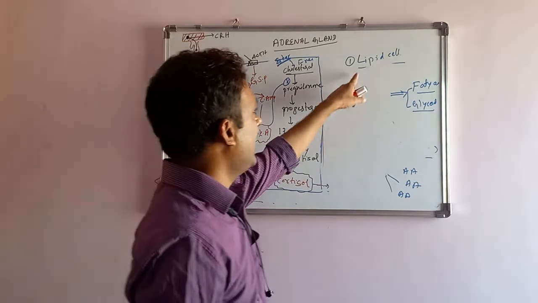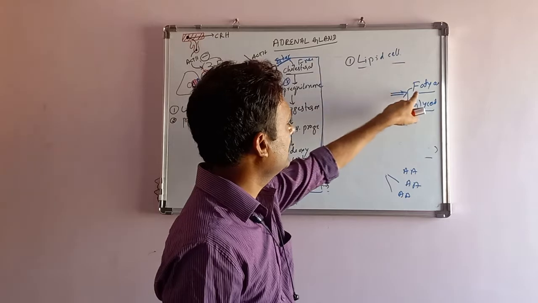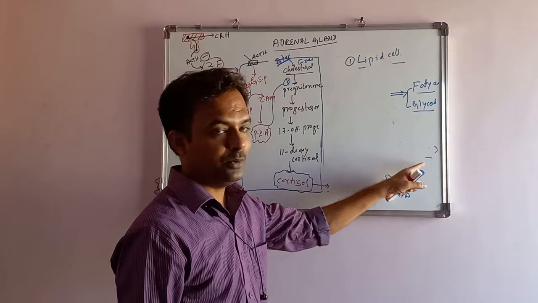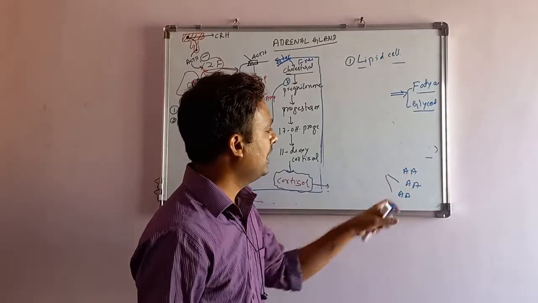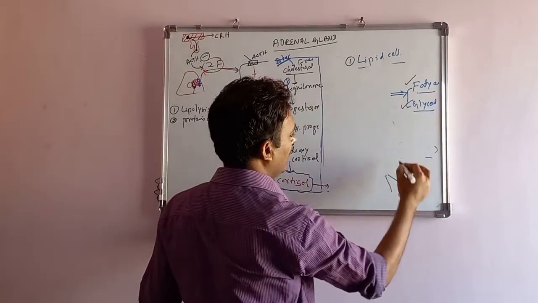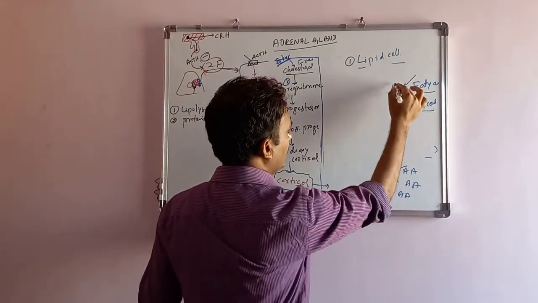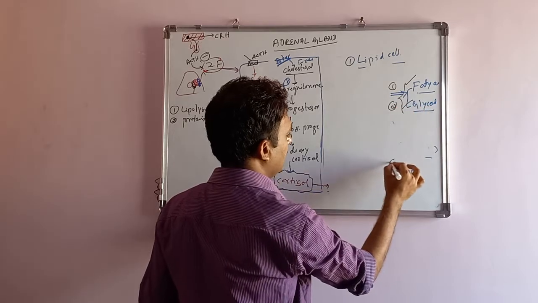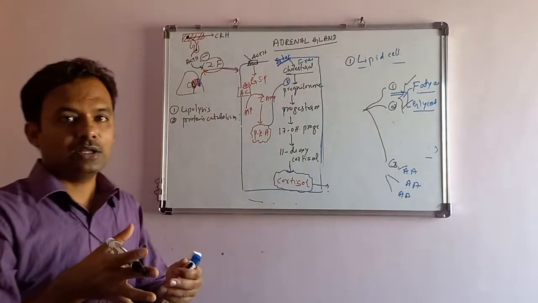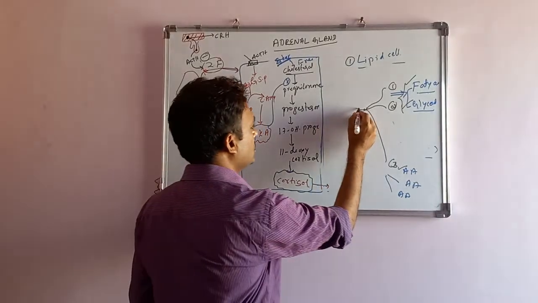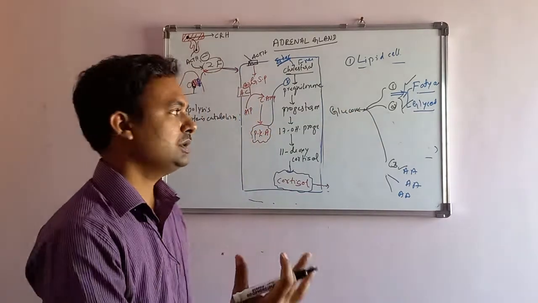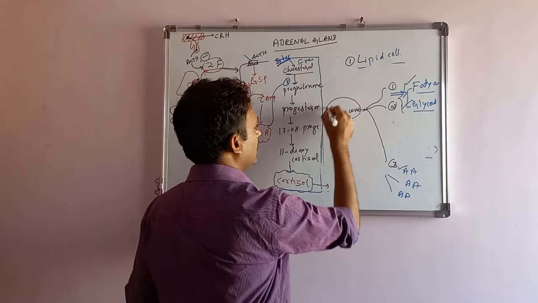See, look here. Because of the lipolysis, there is a production of fatty acids and glycerol. Because of the protein catabolism, there is more production of amino acids. See, these fatty acids, glycerol and amino acids, all these three are used to produce glucose in the liver.